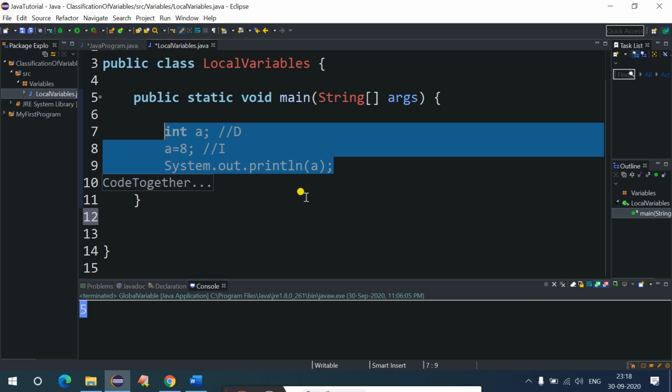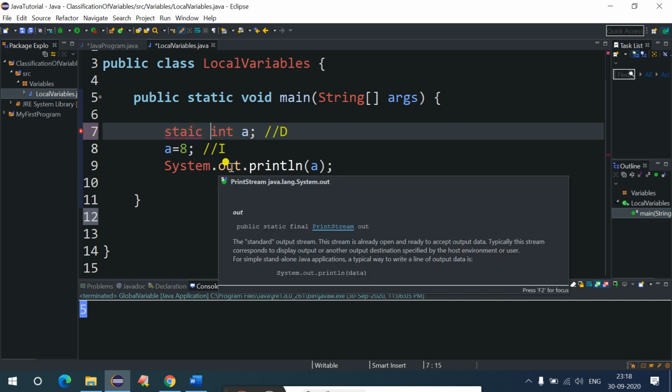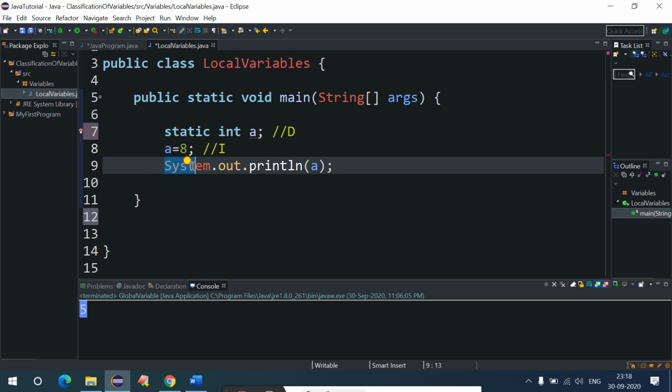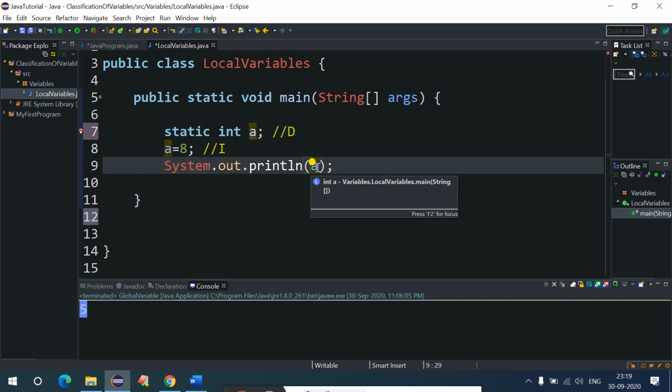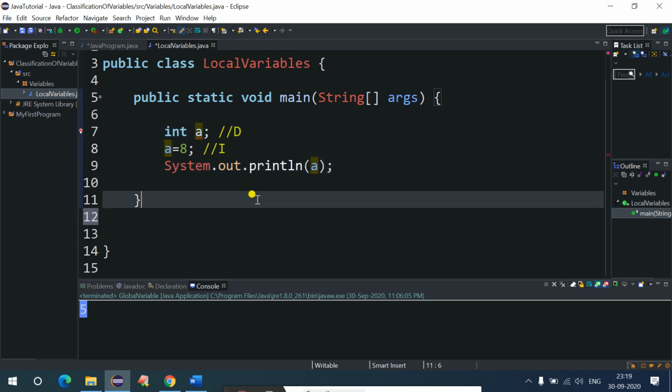And this is an interview question, guys. Because the interviewer might ask you what will be the output if I just say static int a equals 8. So what should be the output if I use system.out.println? And most of the students say, sir, the output would be 8, but that is wrong. It will throw a compile time error. So please make a note of this point, right?